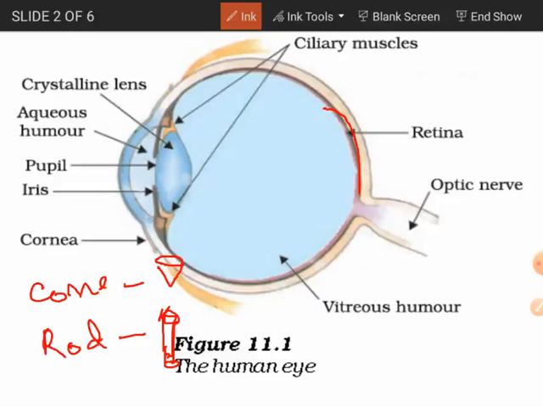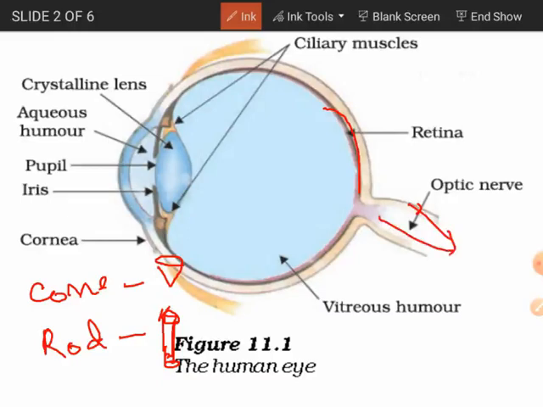And as I told you, they are very much light sensitive. Light sensitive means they will be excited when light is incident on them. When excited, the energy level of these rod cells and cone cells will increase, and that excited energy will be transferred to our brain through this optic nerve.